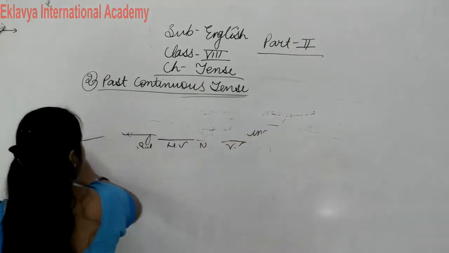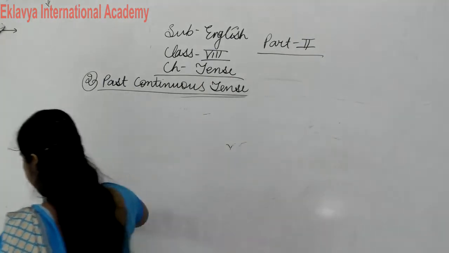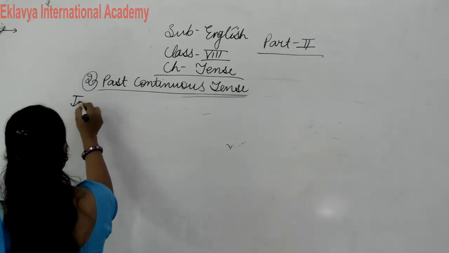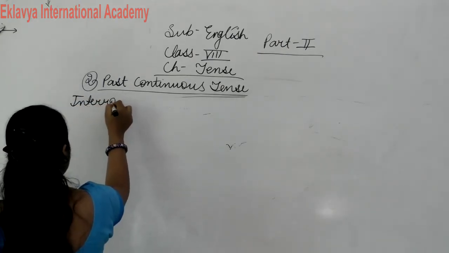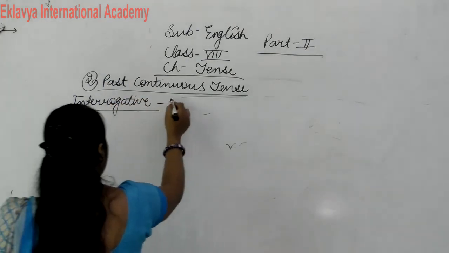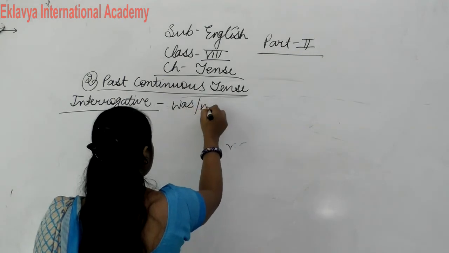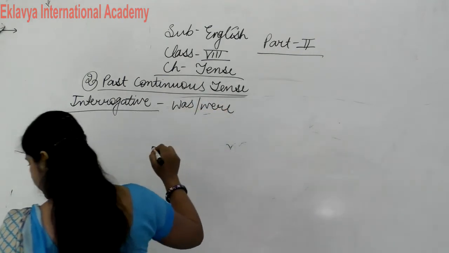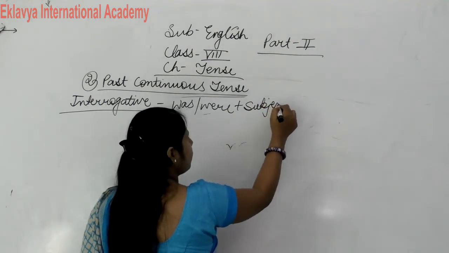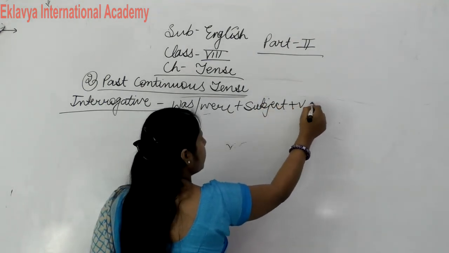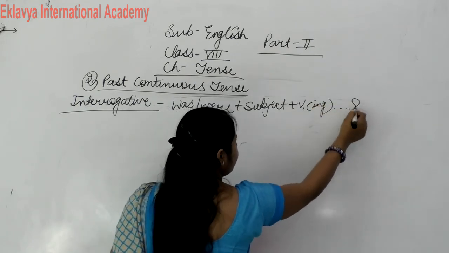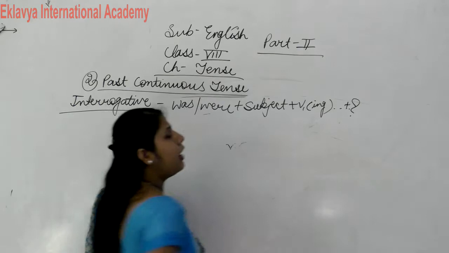Now the last one is our interrogative structure: Was/Were plus subject plus verb first form plus ing plus the remaining sentence, and then a question mark.